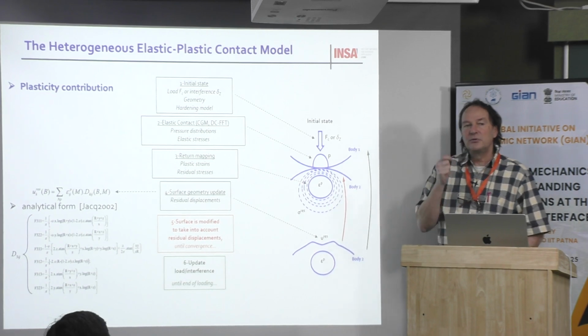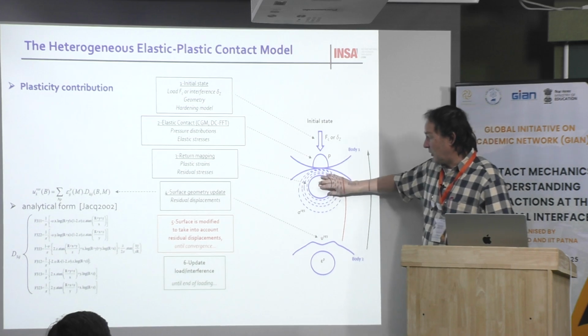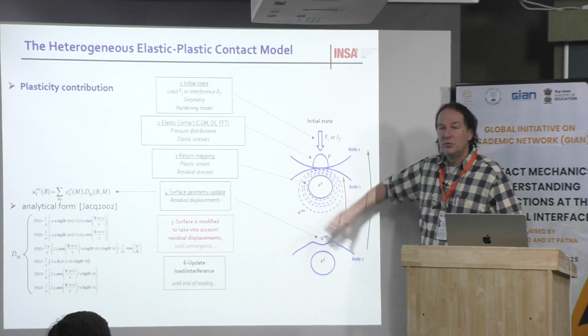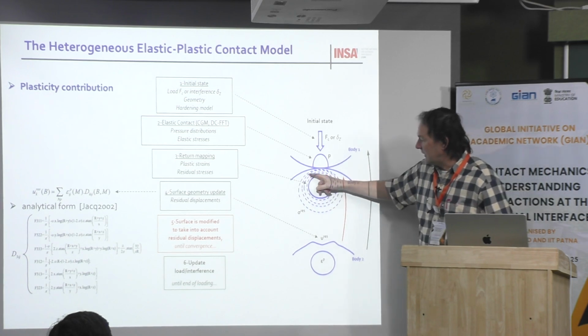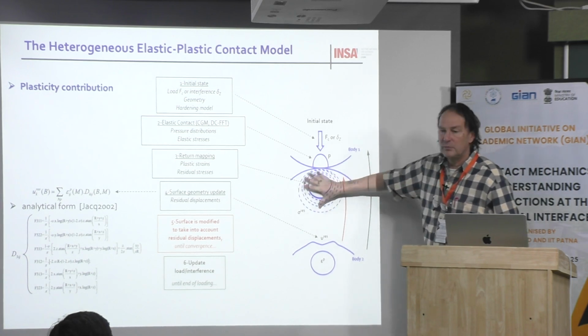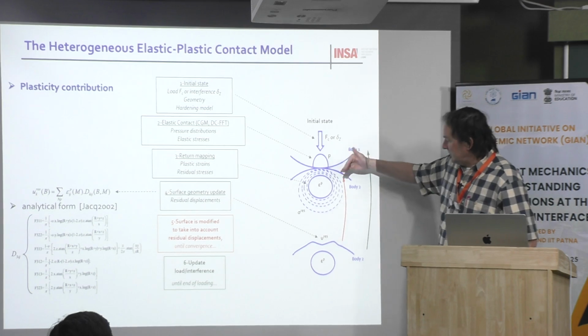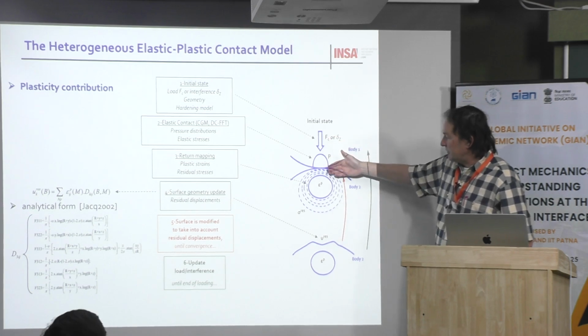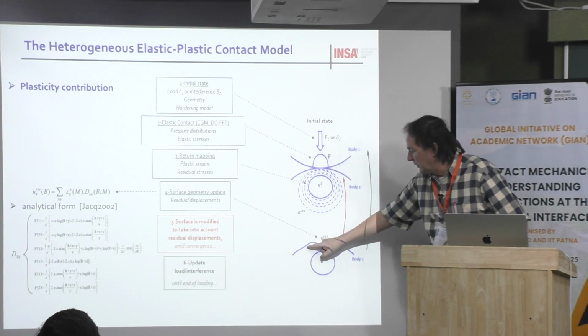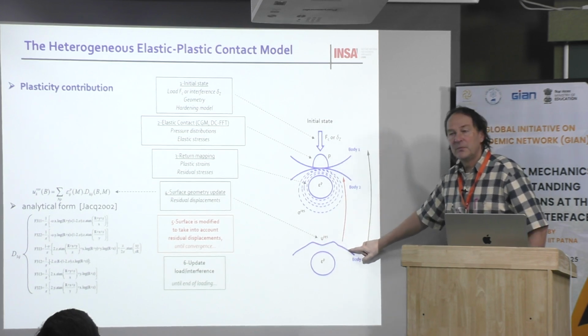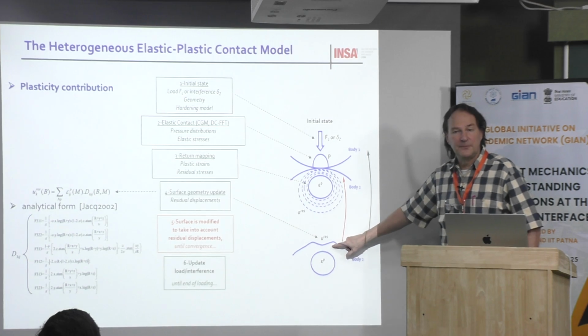Now, if you plot stress, in fact, you will see stresses far away from the inclusion, because you have to equilibrate the stress field, and this is why residual stresses are going far away from the inclusion. Then now what is important here is when you unload the contact, you will observe a residual print. Okay, this is the indent, in fact.